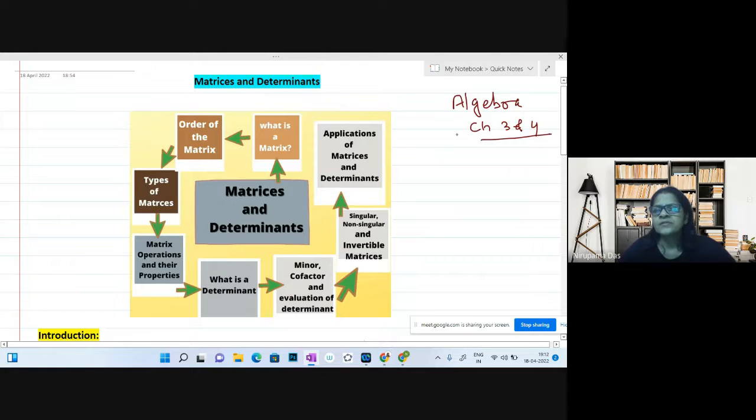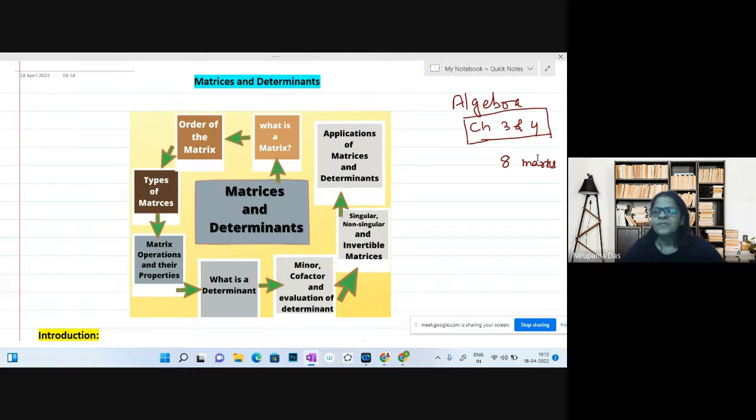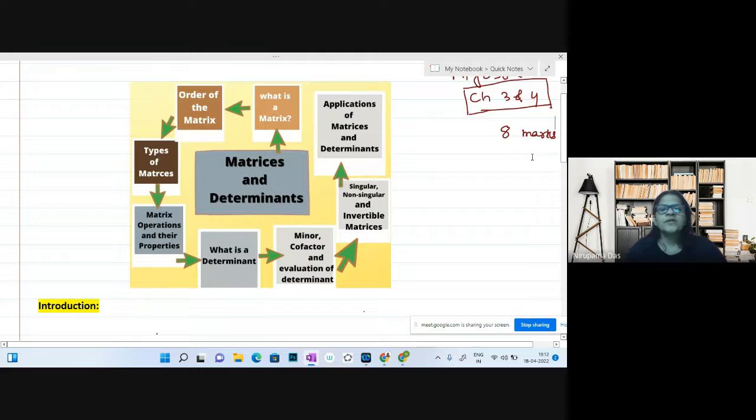Till last year, the weightage of this topic is 8 marks. If it is the whole syllabus, it is 8 marks out of 80, and if it is term 1, term 2, you know that. So basically, the weightage of this topic is 8 marks, and I'm considering out of 80 marks at this point of time. This is the concept map.